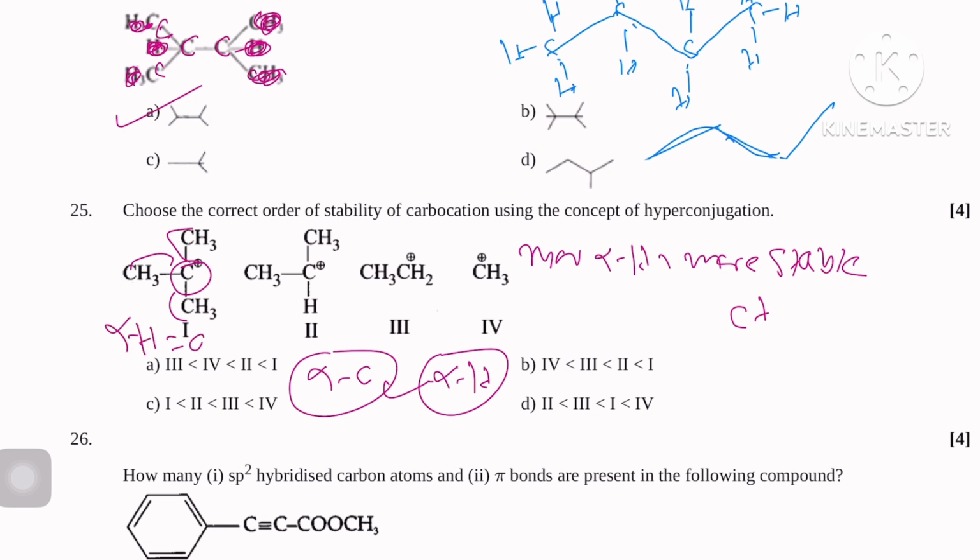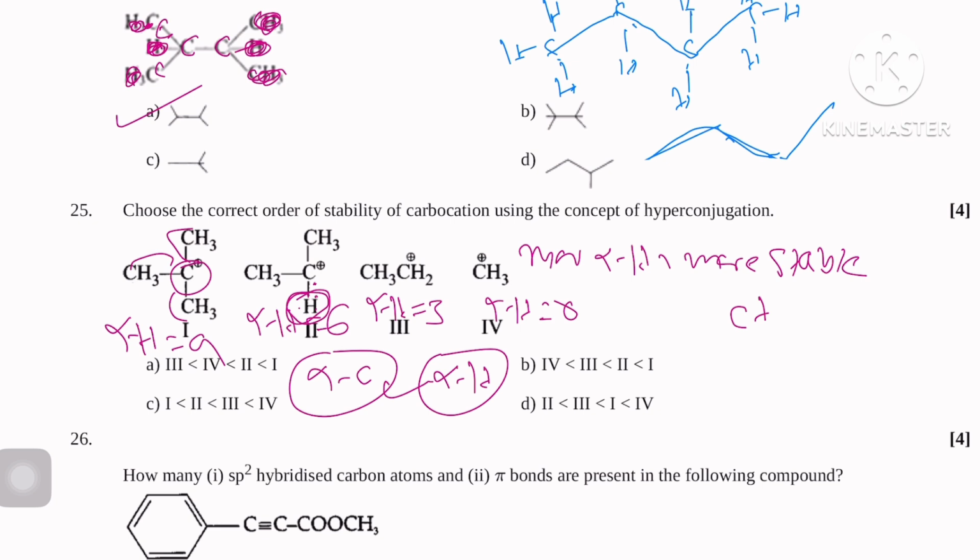Here alpha H 9, here alpha H 6, here alpha H 3, here alpha H 0. Because I told you, the hydrogen which is present at alpha carbon is known as alpha hydrogen, so this one is not alpha H.